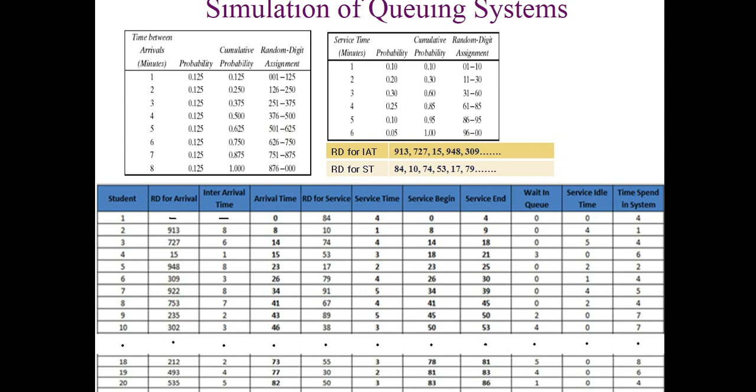Now let us pick the service time of the first customer. The first customer does not have any interval time, but must have a service time, how much time he needs to take the service from the system. It has been given that the random digit for service time of the first customer is 84. So if it is 84, we'll go into the distribution table.